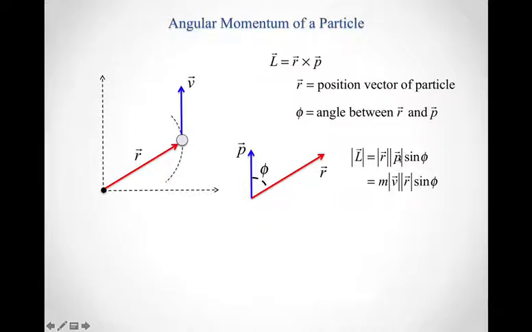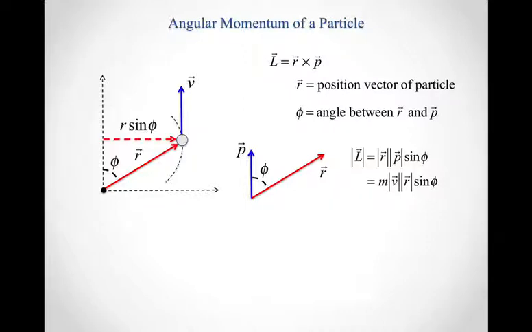I know that the linear momentum is given by mass times the speed of the object. So this becomes mass times the object's speed times the length of that position vector times the sine of the angle between r and p.